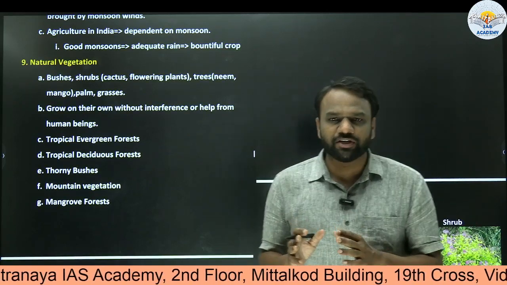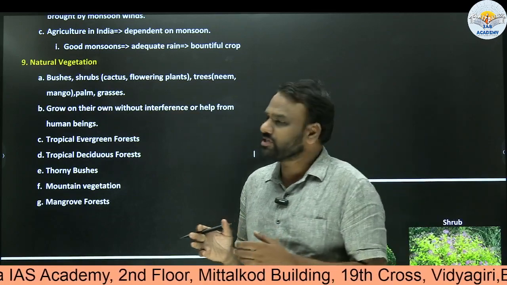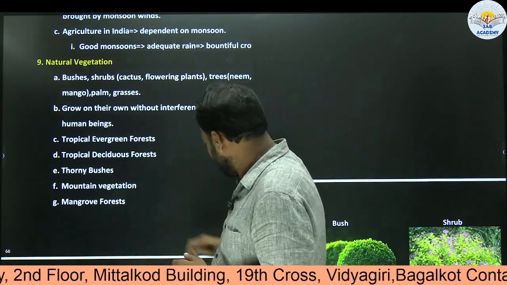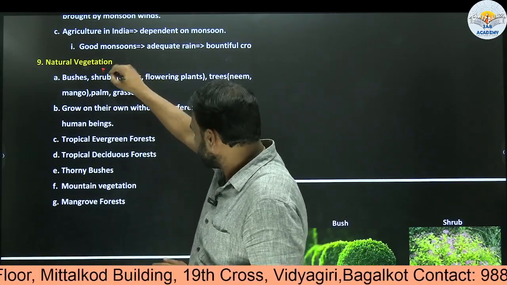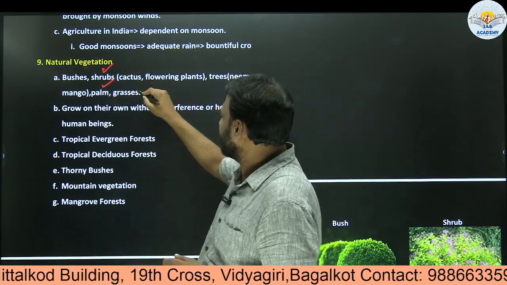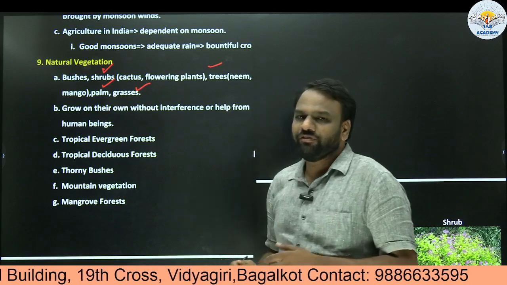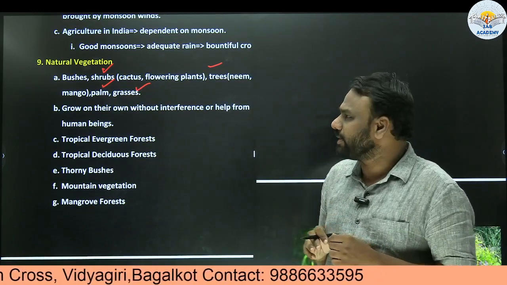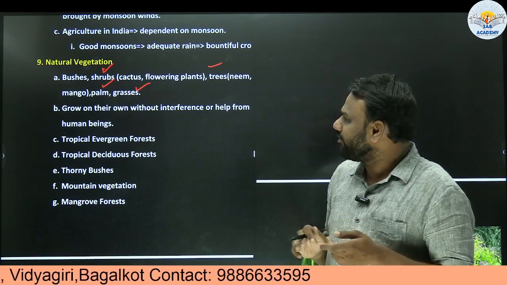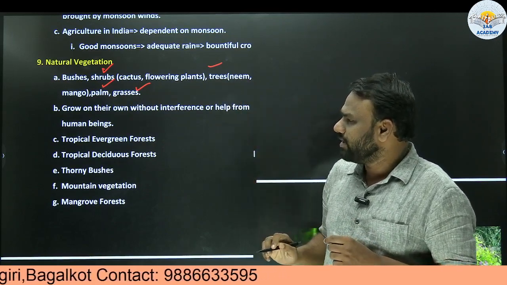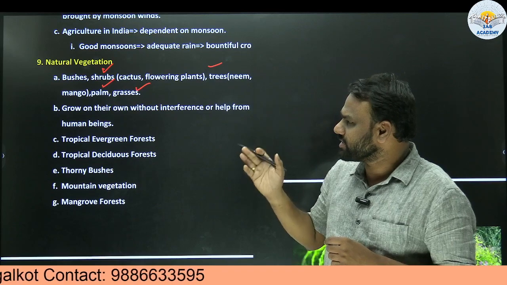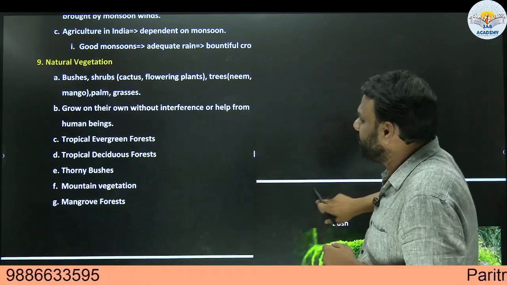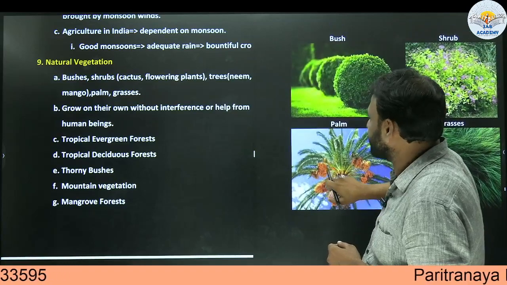Again, within this natural vegetation, there are classifications. Few of the vegetation we call bushes. Few other vegetations we call shrubs. Palm, grass, trees. When we are preparing initially, we will not be aware of all these different types of vegetation. Most frequently, we are aware of trees and grasses. Even though we witness bushes and shrubs, often we get confused. So to avoid that confusion, first let us have a look into these different types of vegetation.